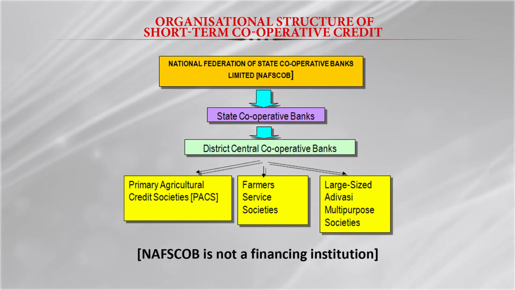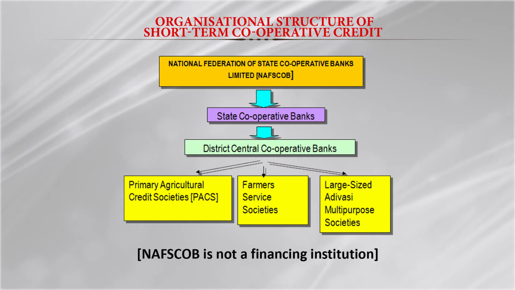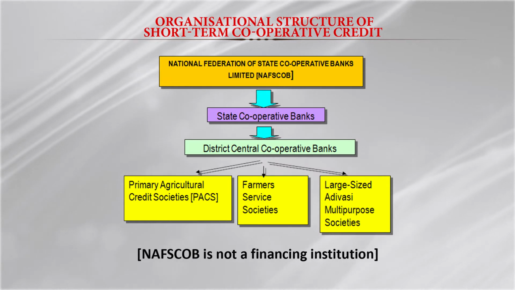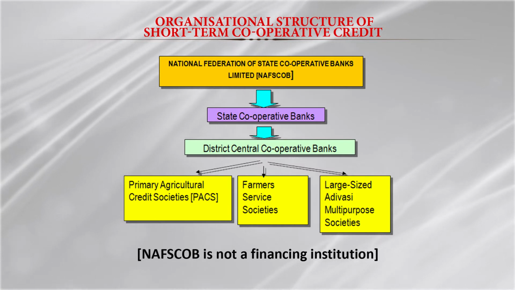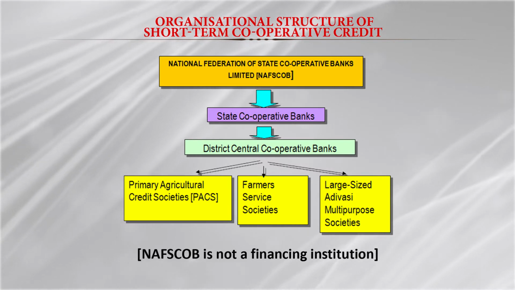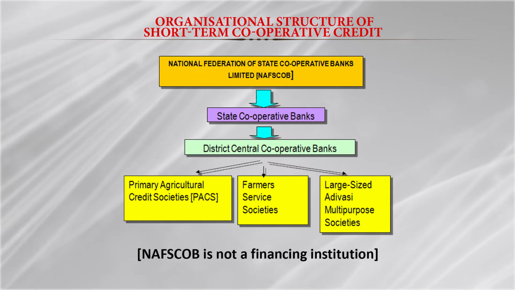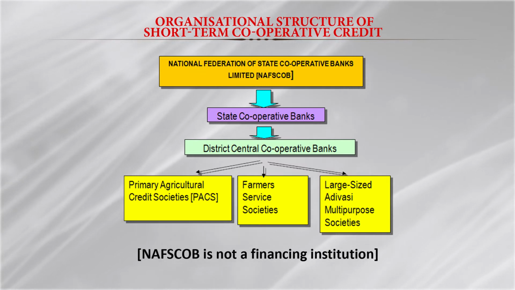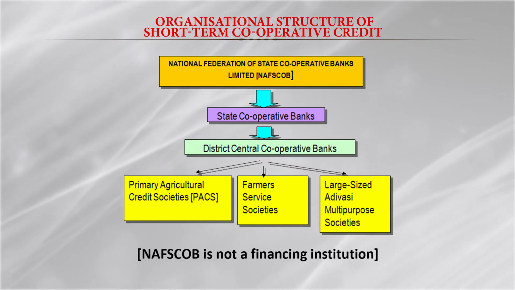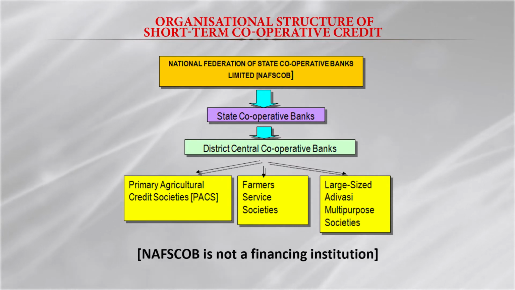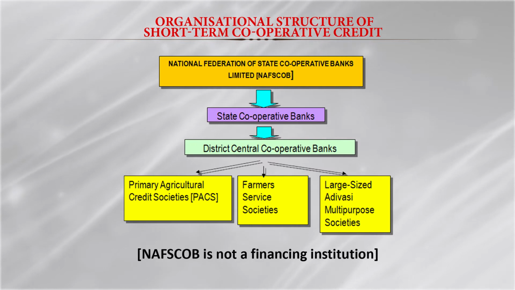So basically state cooperative banks are their members, and they monitor their activity, guide them, and provide different types of institutional support to them. They also liaise with NABARD, with the government, and different types of institutions for the promotion of the cooperative credit structure in the country.